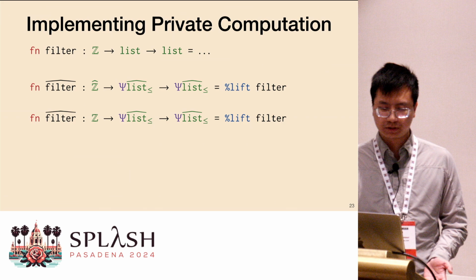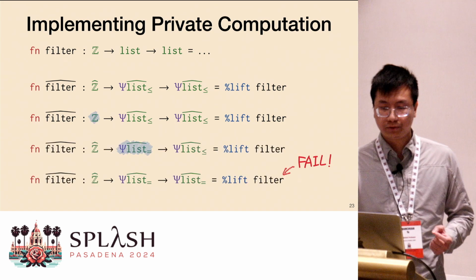But of course, it's still possible to specify an invisible policy. And in this case, the type checker will just yell at you. In this last example, if you know the exact length of the input list, it's still impossible, or you can say insecure, to reveal the exact length of the resulting filter of the list, because the threshold and also all the elements in the list are still secure.